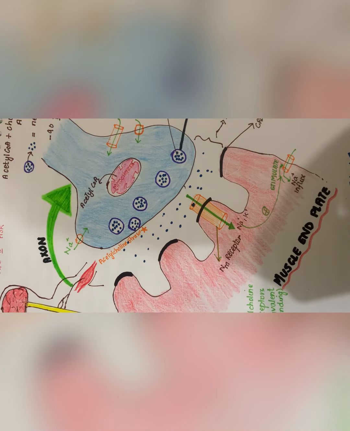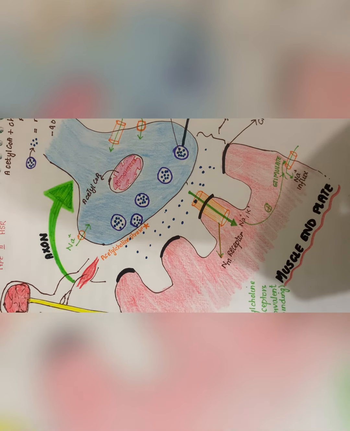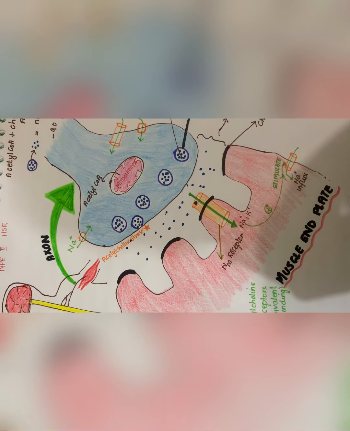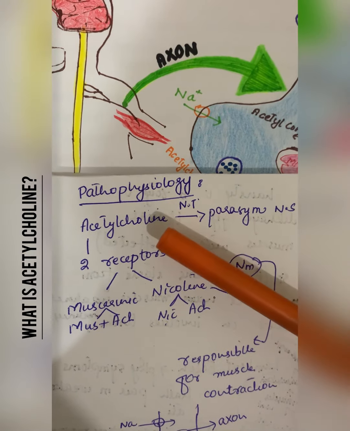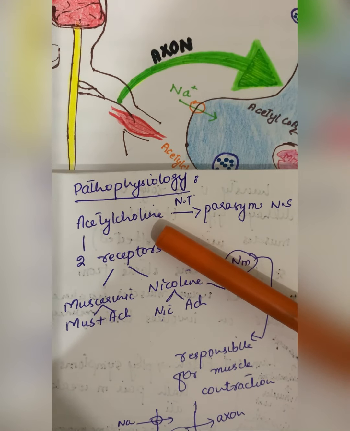आज हम बात करेंगे माइस्थीनिया ग्रेविस के बारे में। Before going for the definition and etiology, we will first discuss the pathophysiology for the better understanding. For understanding myasthenia gravis, we have to first discuss acetylcholine.